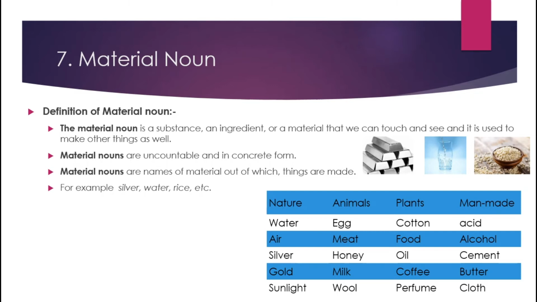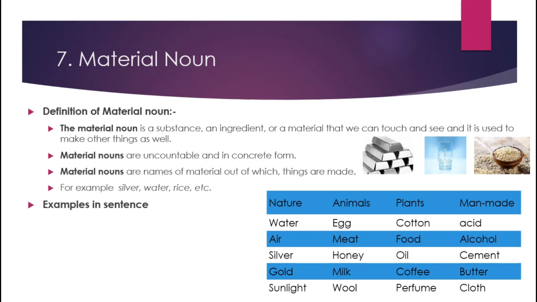And here man-made things. These things are made by man, but with the help of natural things, like acid, alcohol, cement, butter and cloth. So here butter is made up of milk, cloth is made up of cotton. So human beings can make things, they are man-made, but with the help of natural things. So these are all materials.